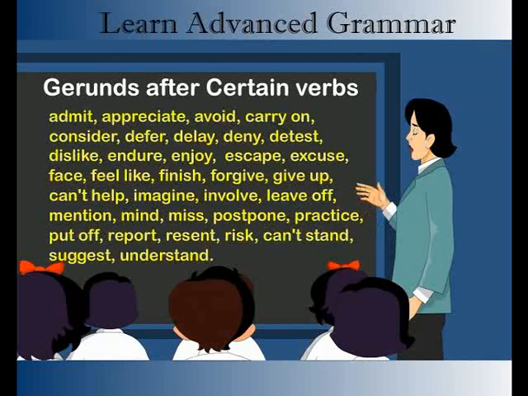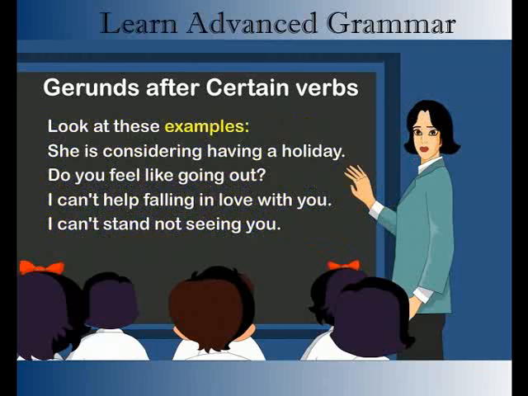Admit, appreciate, avoid, carry on, consider, defer, delay, deny, detest, dislike, endure, enjoy, escape, excuse, face, feel like, finish, forgive, give up, can't help, imagine, involve, leave off, mention, mind, miss, postpone, practice, put off, report, resent, risk, can't stand, suggest, understand.